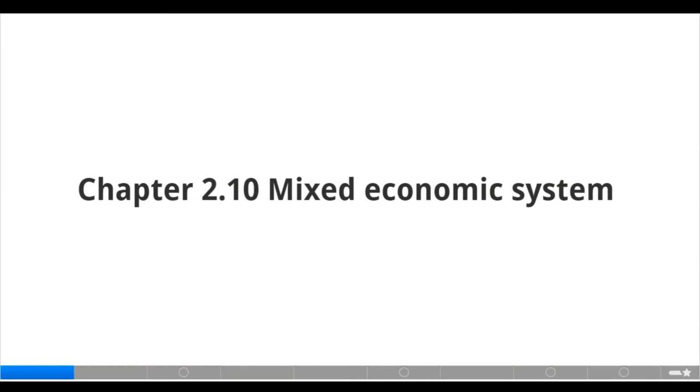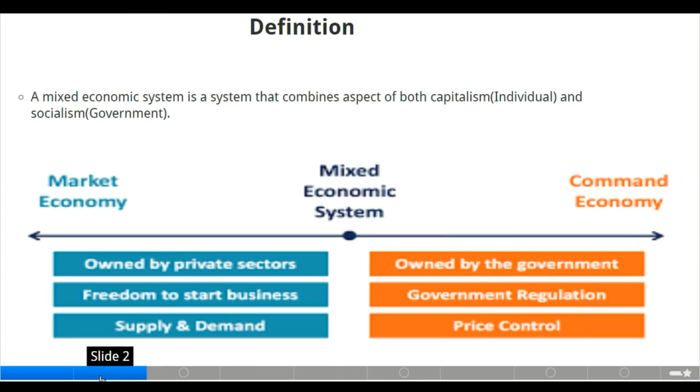Today we'll be looking at mixed economic system. Now what do we mean by a mixed economic system? A mixed economic system is a system that combines aspects of both capitalism, which is individual, and socialism, which is government.